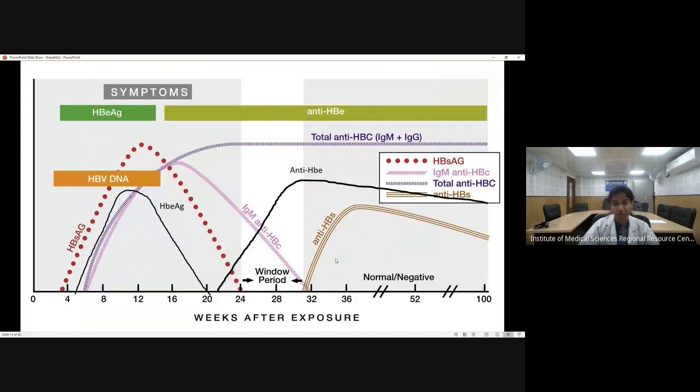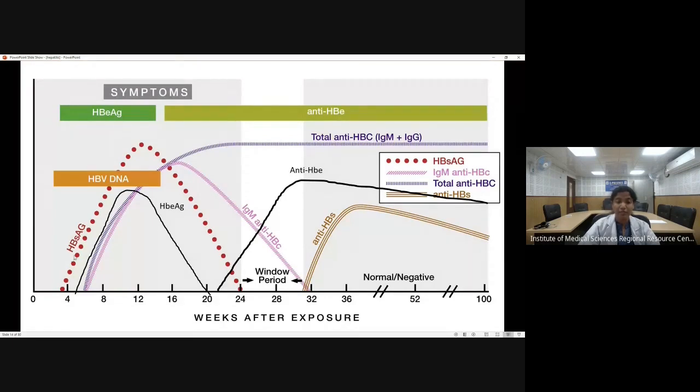Now, coming to the serological pattern, which is very important for your exam as well as for your NEET PG, so try to understand it. When a patient is infected with hepatitis B virus, first and foremost, the most infectious protein which comes into the circulation is hepatitis B surface antigen.